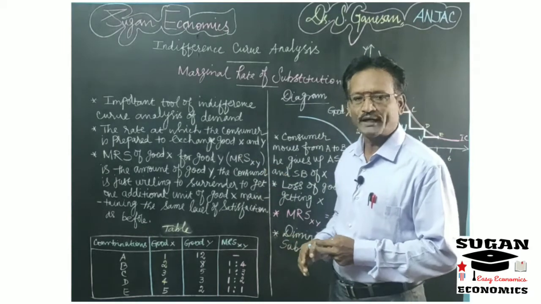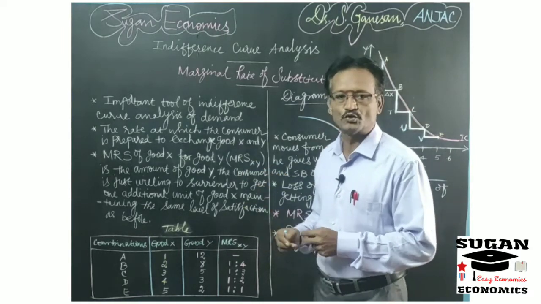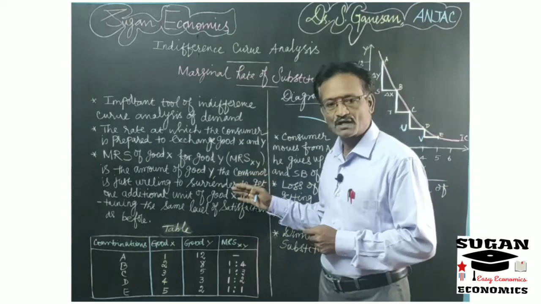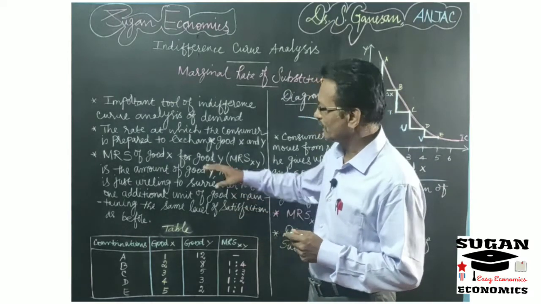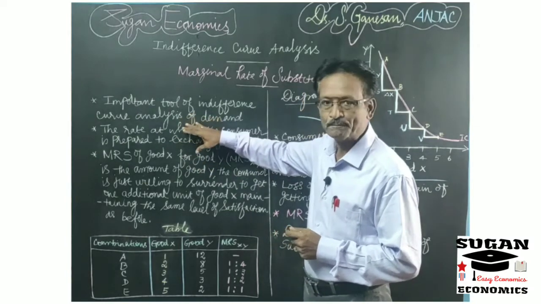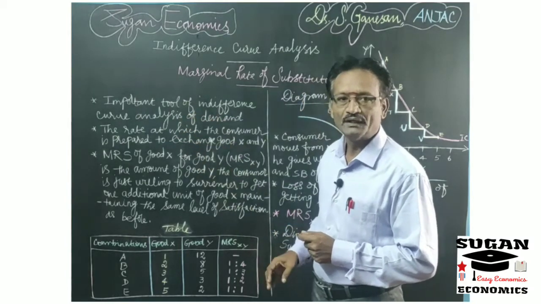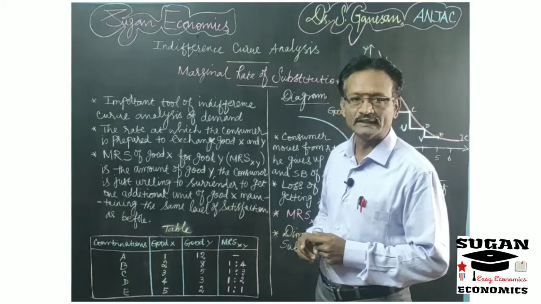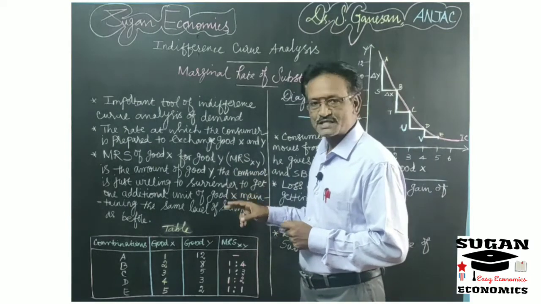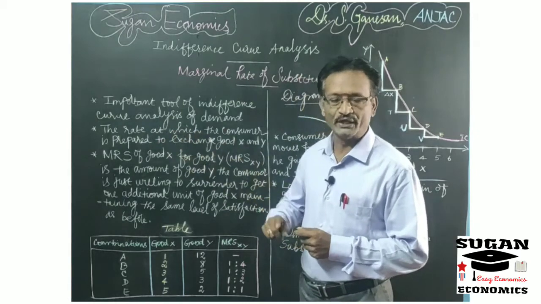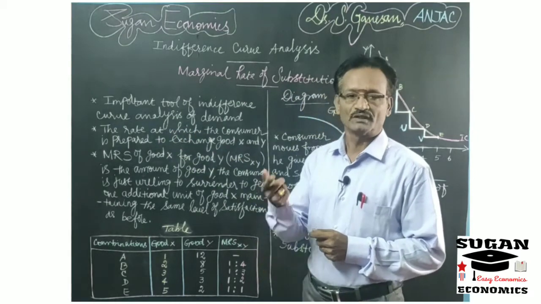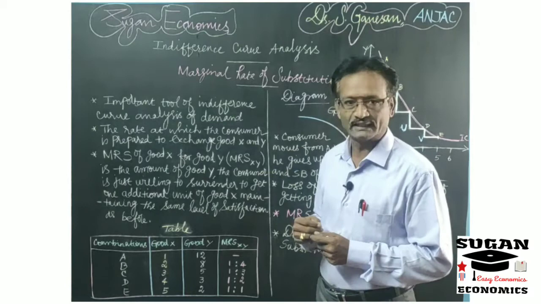The reason the consumer substitutes is that he wants to maintain the same level of satisfaction. So the marginal rate of substitution curve will be downward sloping. It explains the negative relationship between the commodity the consumer is ready to give off and the commodity the consumer is ready to get.